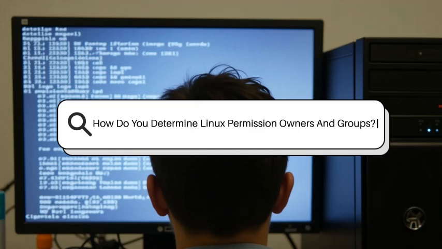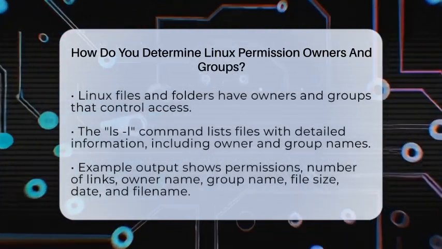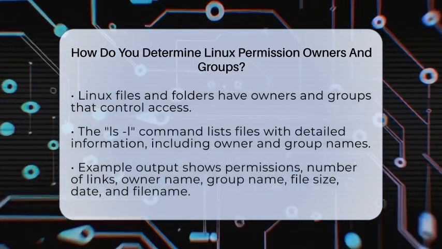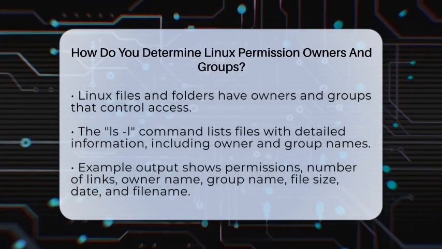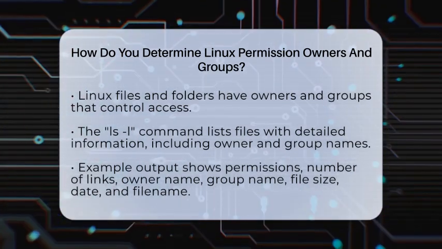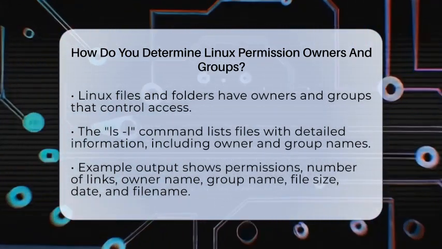How do you determine Linux permission owners and groups? Imagine you're managing a busy library with many books and shelves. You need to know who owns each book and which group of people can access it. In Linux, every file and folder works like that. They have an owner and a group that controls who can see or change them.